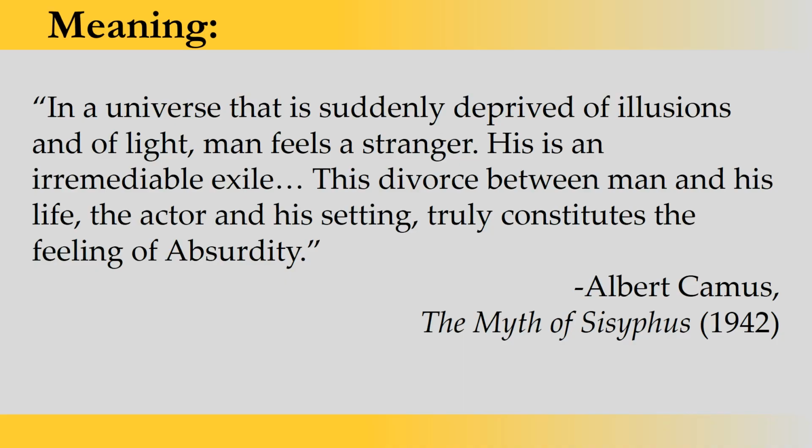Again, he is giving an example of the setting or the actor. Actor and setting are very important in the play, but there is a divorce between the actor and setting, because there is no coherence between the actions taken by the actor and the setting which he or she is representing in the play. So this divorce is called the absurd element in literature, or the absurd element in a particular play, novel, or story. And this is very aptly represented through the absurdity in literature. So I hope, dear students, you understood the meaning of this term called absurd.